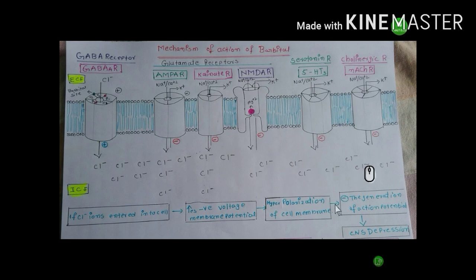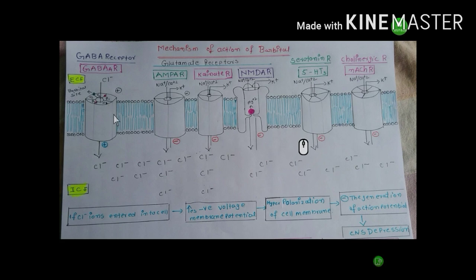This hyperpolarization inhibits the generation of action potential. If action potential is not generated, neurotransmitters are not released into the synaptic cleft. So signals are not transmitted from nerve to nerve or nerve to organ. It produces CNS depression. Okay, coming to barbital. Barbital is used in the treatment of epilepsy and insomnia.